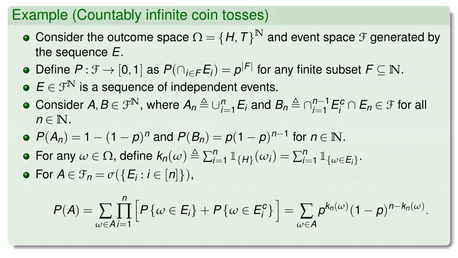Then for any event A in F_n, the sigma algebra generated by the first n tosses E1 to En, we can write P(A) as the sum for ω in A of the product from i equals 1 to n of p if ω is in E_i, or 1 minus p if ω is in E_i complement. This is equivalent to the sum for ω in A of p raised to K_n(ω) times (1 minus p) raised to n minus K_n(ω).